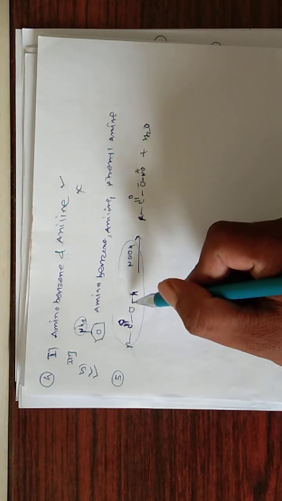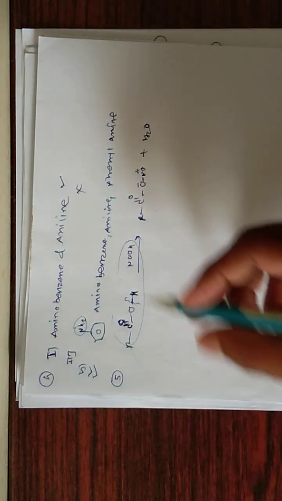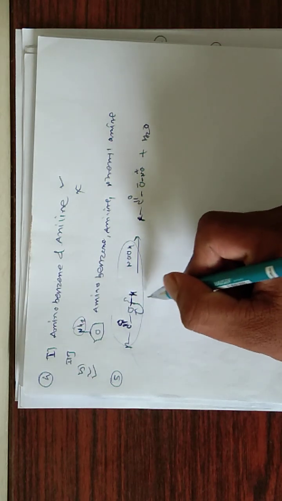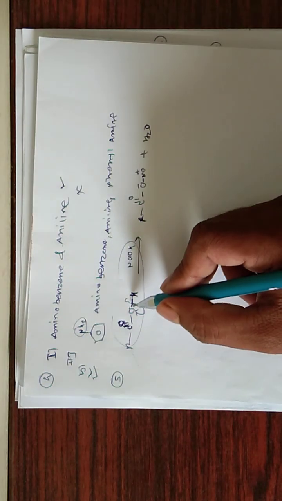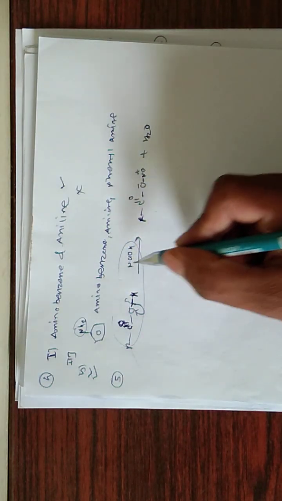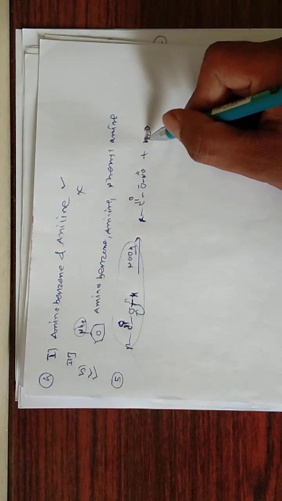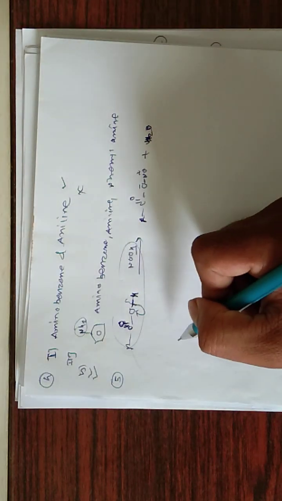What happens here is heterolytic cleavage of that bond: the bonding electrons go to oxygen, H plus is formed and O minus is formed. The O minus forms a bond with Na plus, and the H plus forms a bond with OH minus, and water leaves. So it is heterolytic cleavage of bonds.